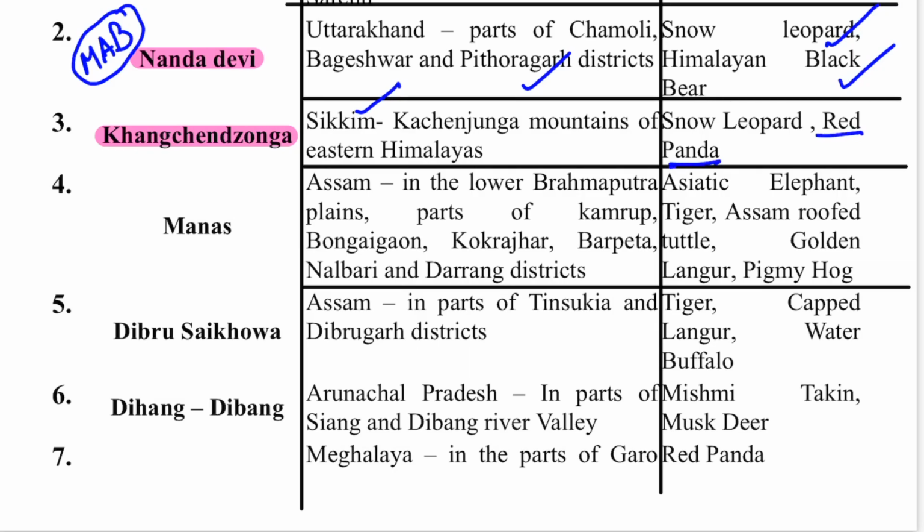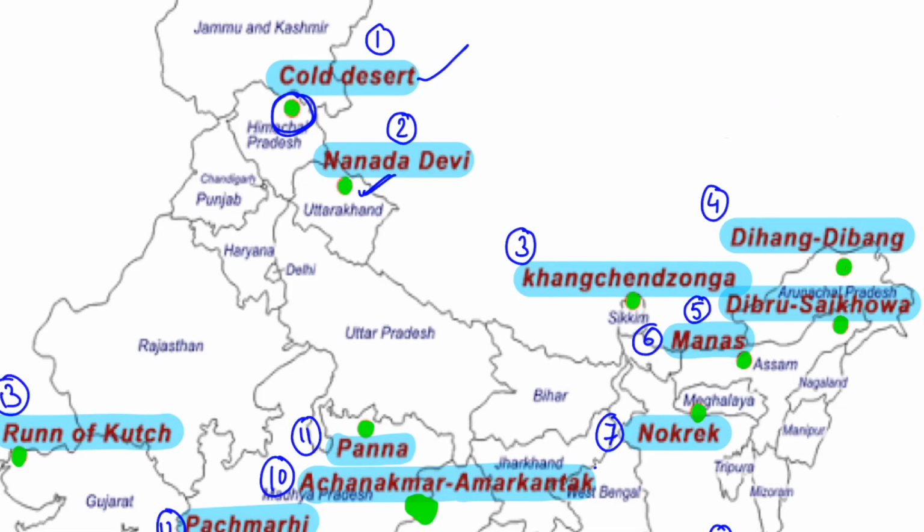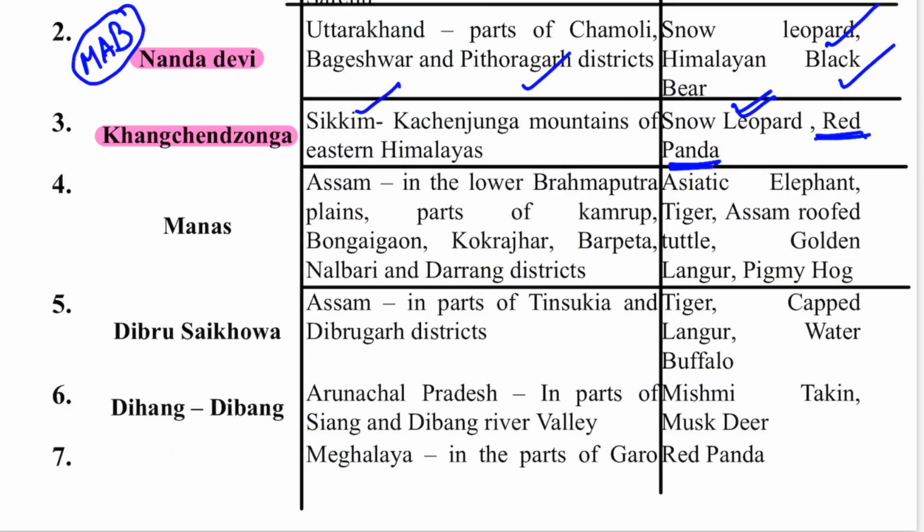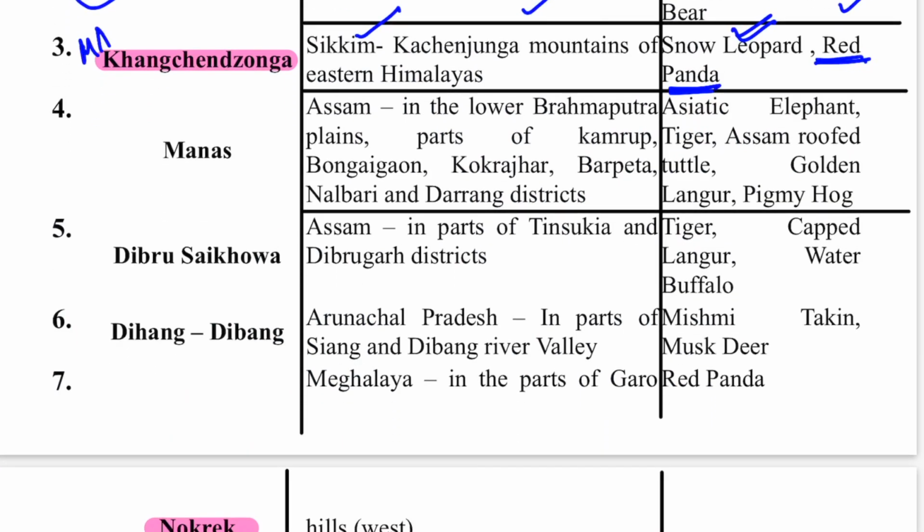animal here is the red panda. Snow leopard is the Himalayan animal we have known, and the red panda is important here in the Kanchenjunga. You can see the location, Sikkim, here. This is the Kanchenjunga where I am making this dot here. So next, fourth one, Kanchenjunga also has your MAB status, World Network of Biosphere Reserves.